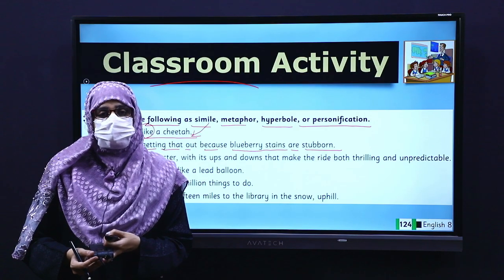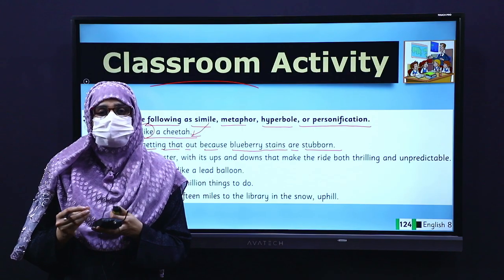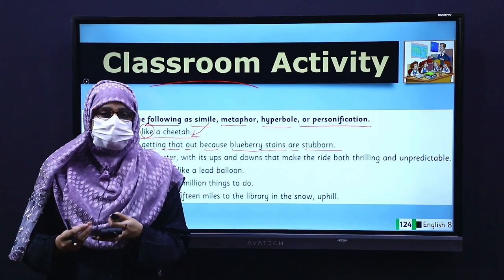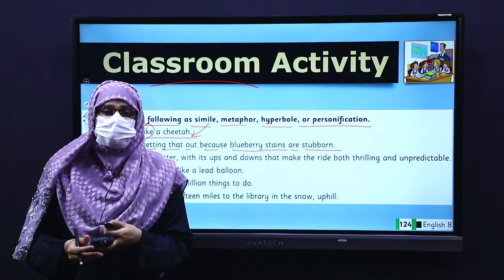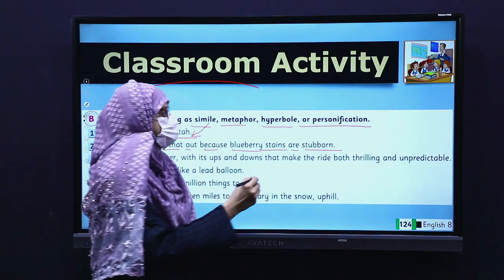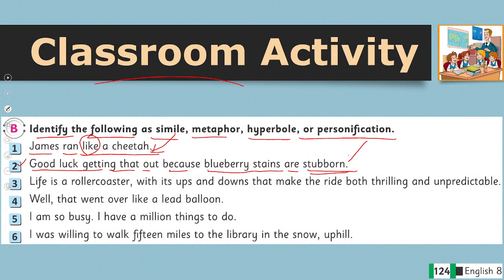Personification का मतलब है to attribute human qualities to non-human objects. Here, blueberries that are non-human are being called stubborn. So, this is the example of personification.